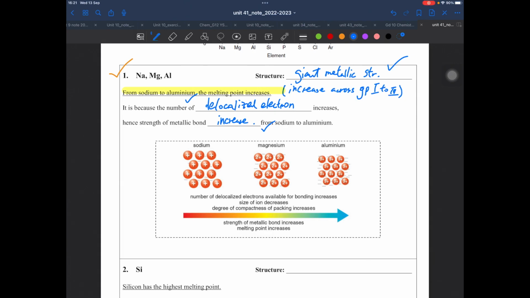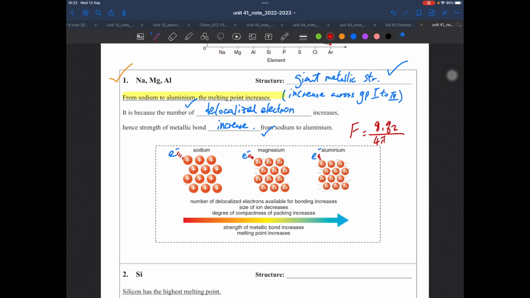For those students who love math or physics, here I give you an illustration. For every single mobile electron in the metal, here is shown the attraction between the metal cation and the mobile electron. If you study physics, you can remember the force between them is actually the product of the charges over some constant.